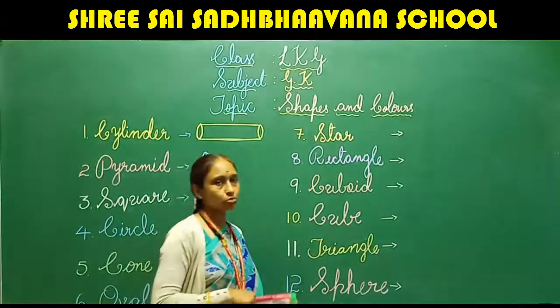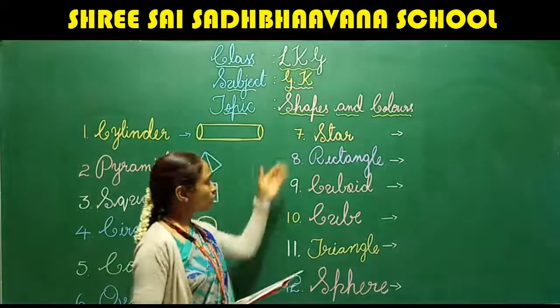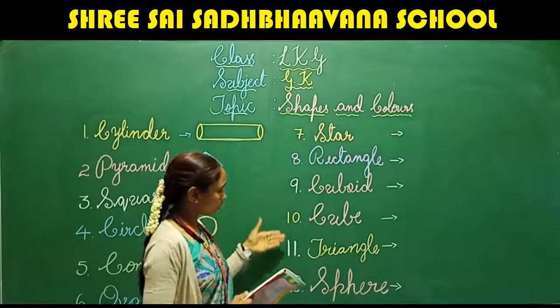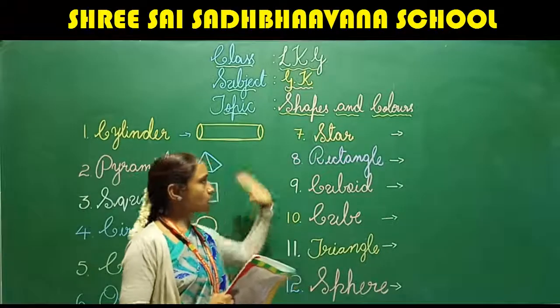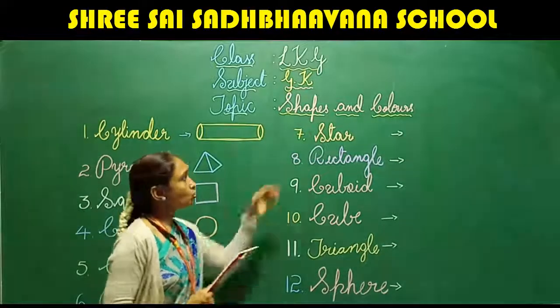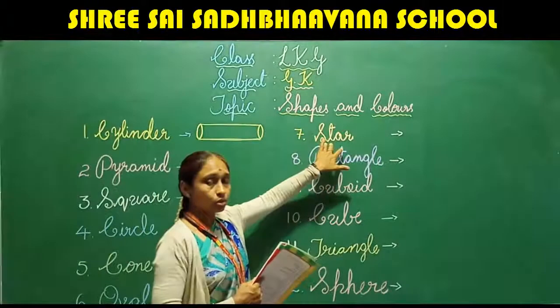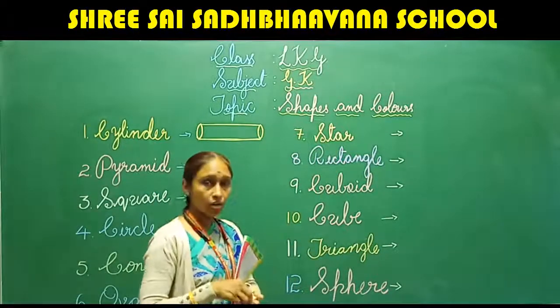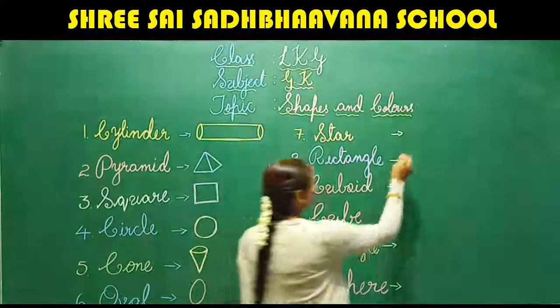Okay, next we will come to this side. Here also we have 1, 2, 3, 4, 5, 6. Again 6 shapes we have. Okay, so what is the seventh one? This is star. Okay, how to write star? I'll show you.